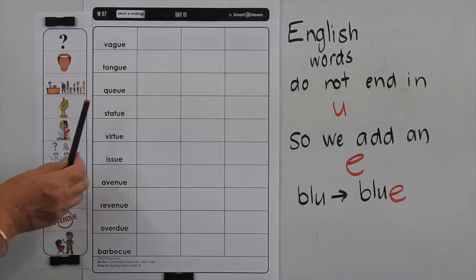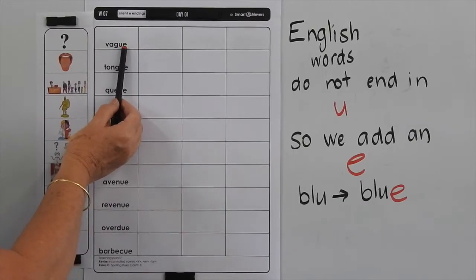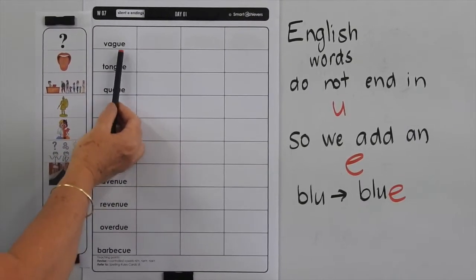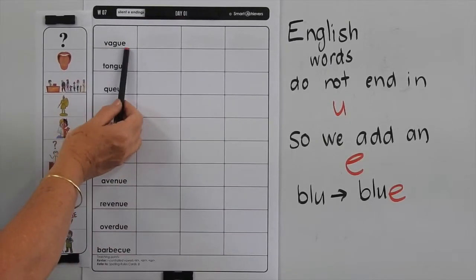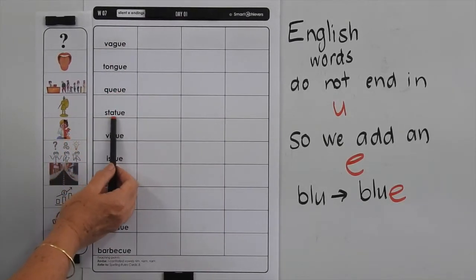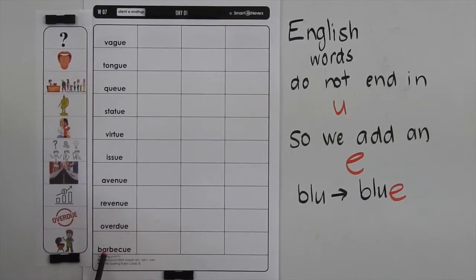This is a revision of the rule that English words cannot end in a U, so we put an E after them. And it's not a phonogram, it's actually a rule. So our words are vague, tongue, cue, statue, virtue, issue, avenue, revenue, overdue, and barbecue.